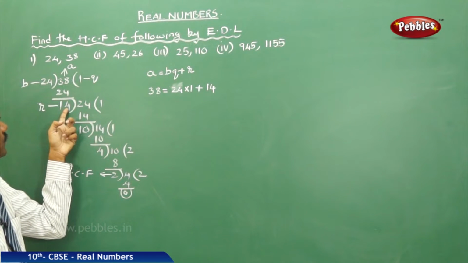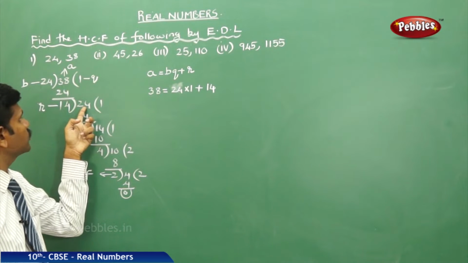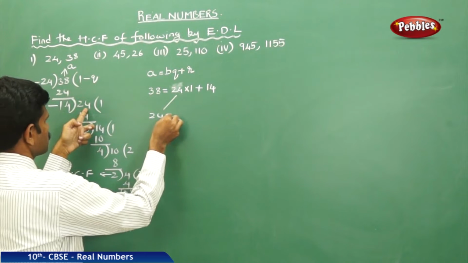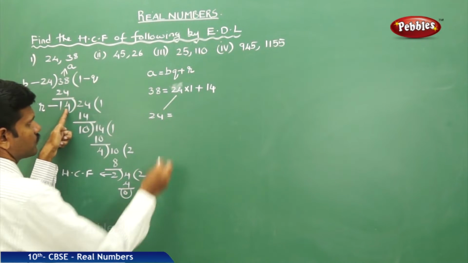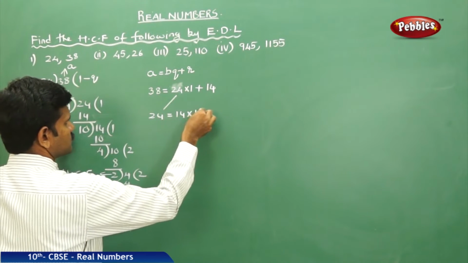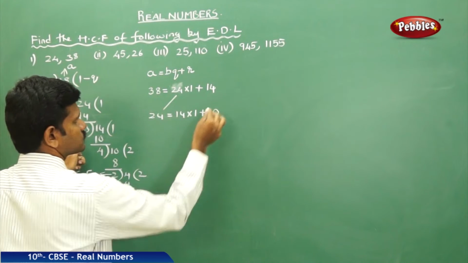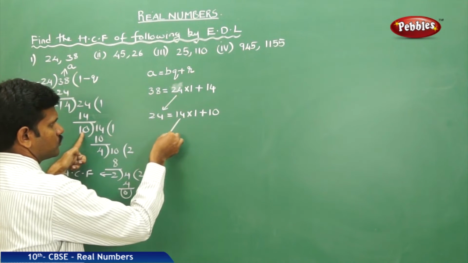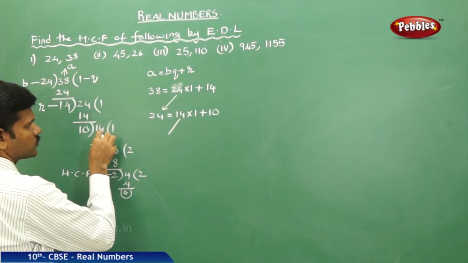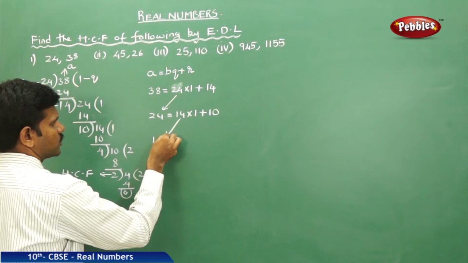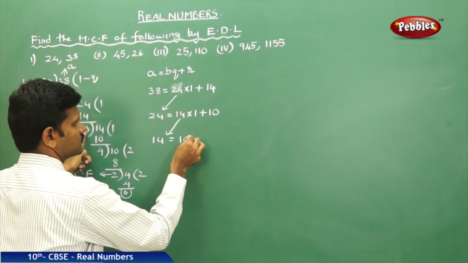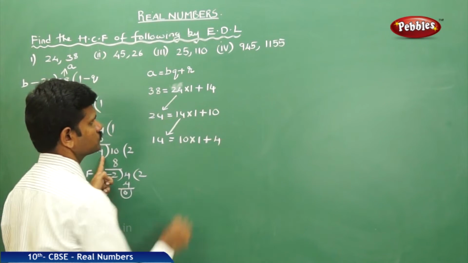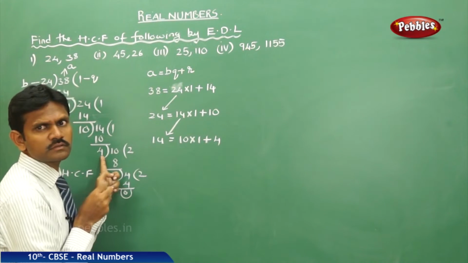In the second step, 24 is your new dividend. 24 is equal to 14 into 1 plus remainder 10. In the next step, 14 is your new dividend. 14 is broken down into 10 into 1 plus remainder 4. 10 ones are 10, plus 4 is 14.